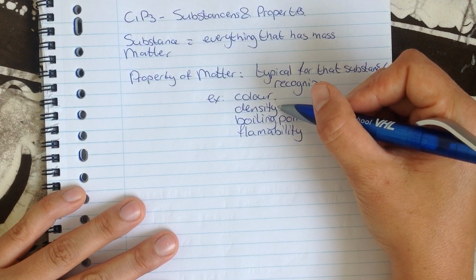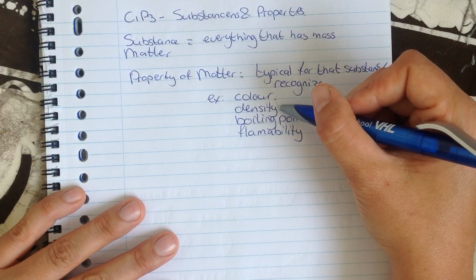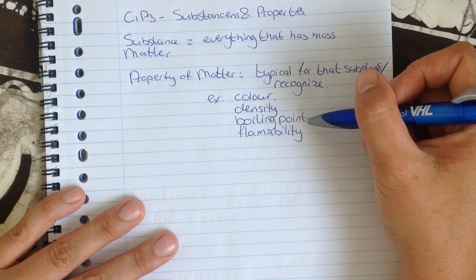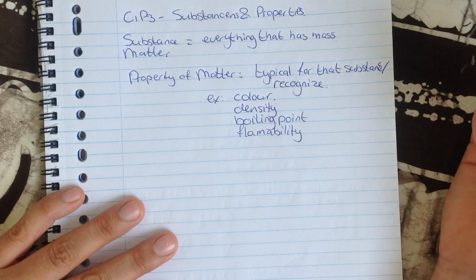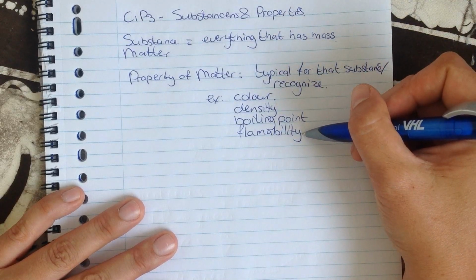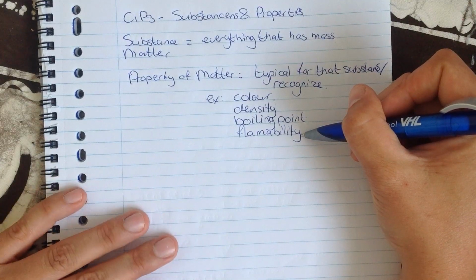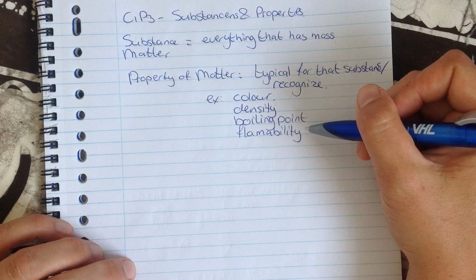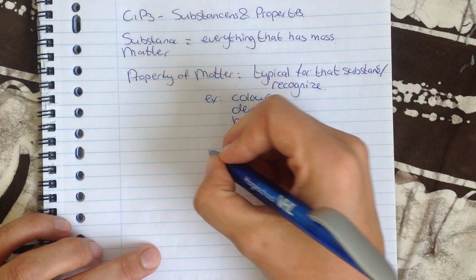Density means the weight of 1 cubic centimeter of something. I'll come to that one later. Boiling points, for example, water has a boiling point of 100 degrees. That is how I can recognize it's water and not, for example, alcohol. Alcohol, on the other hand, is flammable. So if I add a match to alcohol, it's going to burn. Water won't, obviously. So that is how I can recognize a substance by its flammability.